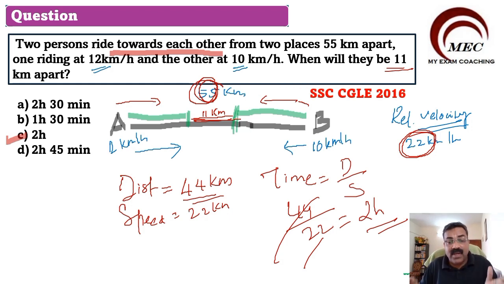Very important question, very important concept. When two objects move towards each other, the relative speed is the sum of their speeds. If the two objects move away from each other, then the relative speed is the difference between their speeds. So when they are moving towards each other, add. When they are moving away from each other, subtract. The concept is very clear, and accordingly you can solve this type of question very easily. Hope you understood this. Pause the video, understand the concept, and practice with more and more questions. Let us go to the next question.